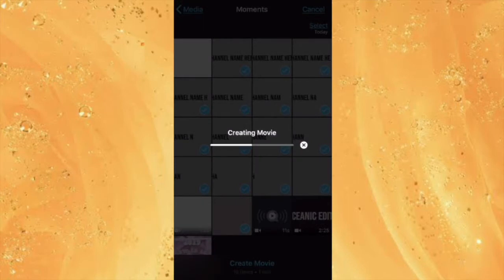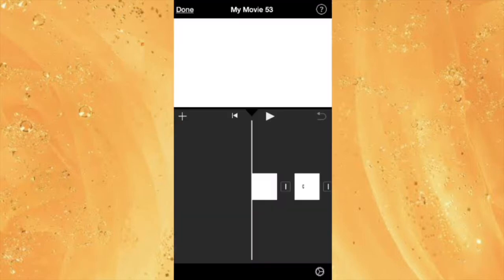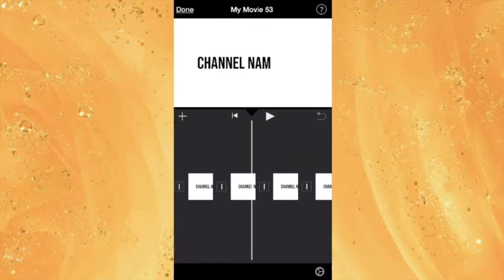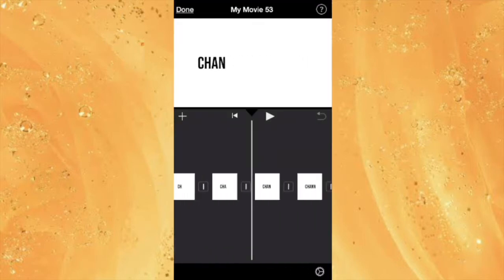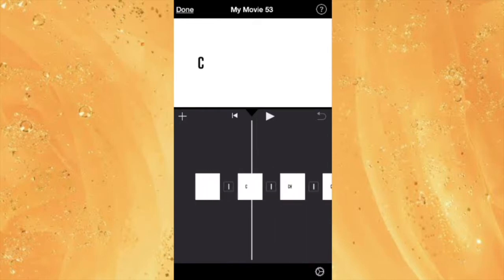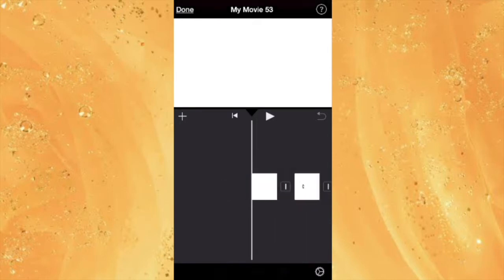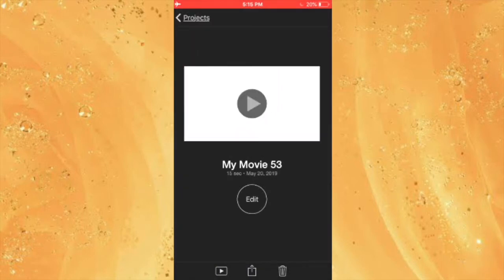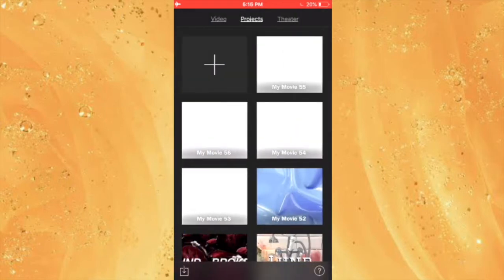What you want to do now is disable the Ken Burns. If you guys don't know how to do that, you just pinch with both fingers and you click on Ken Burns enabled to disable it. Then you want to shorten all the clips and you want to set the transition so that it's none. Then you want to save it. I skipped this part because it's kind of long and you guys can do it.